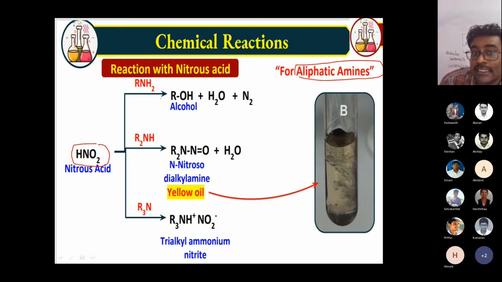Aliphatic primary amines form a diazonium salt, which leads to alcohol. Secondary amines form a nitrosamine, which is an oily yellow liquid. Tertiary amines give the trialkyl ammonium salt, but it is soluble, a clear solution. You can't see any kind of chemical change. So by using this test, we can distinguish primary amine, secondary amine, and tertiary amine. One problem is that this nitrous acid is unstable.